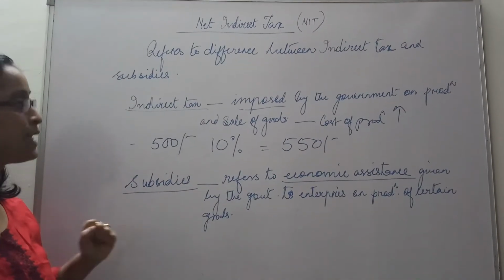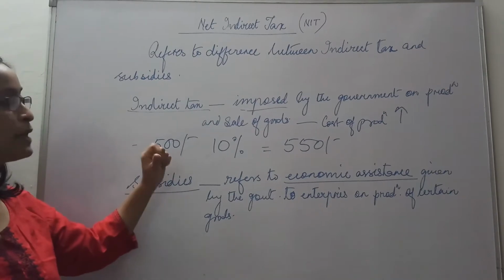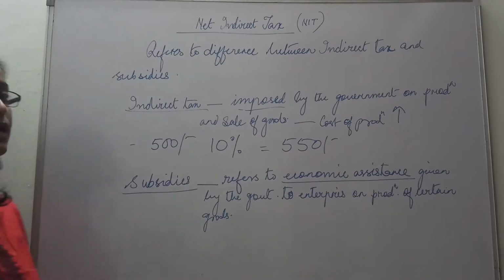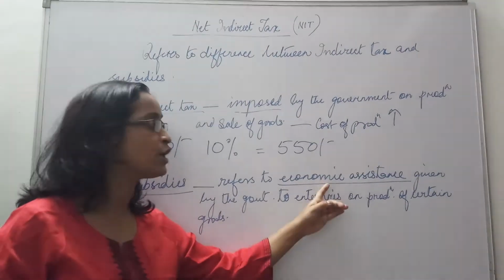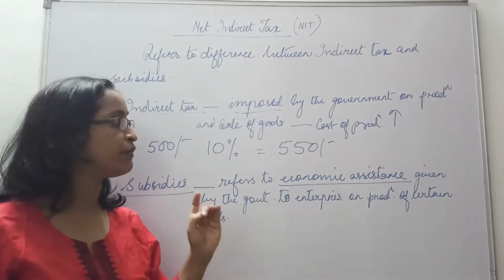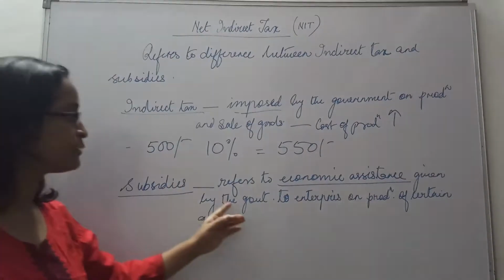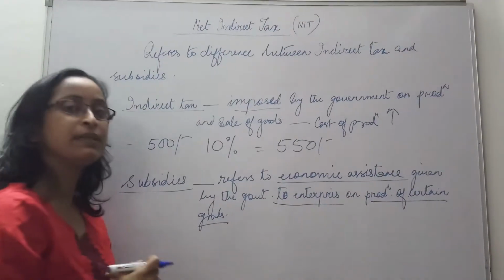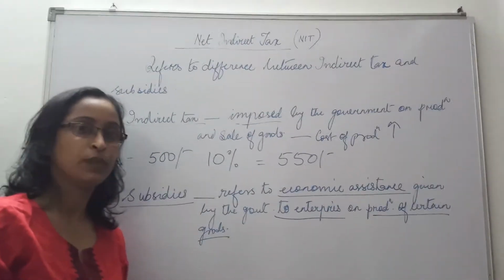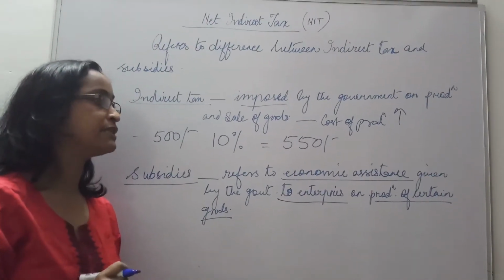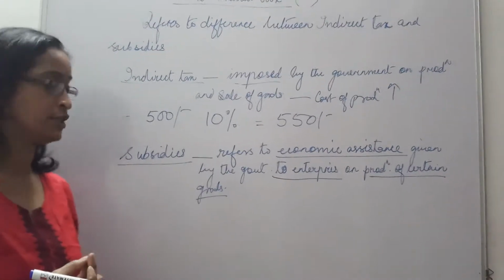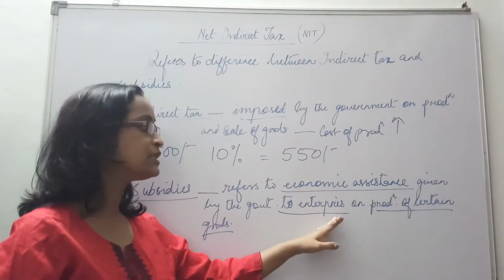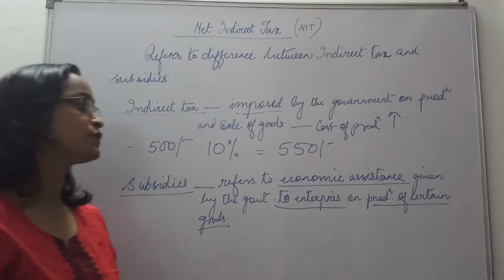Yes, so we see that there is an increase in the price of the good. So that is indirect tax. It is something imposed by the government which increases the price of the good or the cost of production. Now at the same time, the government also provides economic assistance. It provides some financial help to certain enterprises on production of certain goods. For example, we have the LPG subsidies. Similarly, the farmers were provided with subsidized electricity and subsidized fertilizers. So subsidy is a help given by the government to certain producers for production of certain goods.